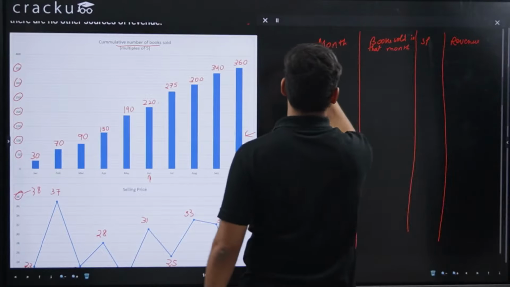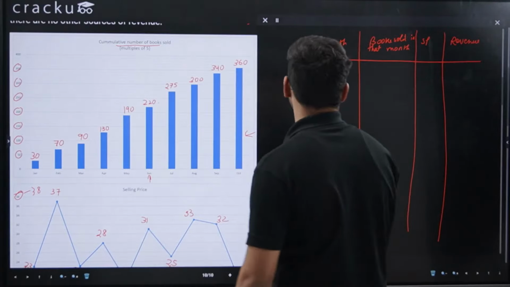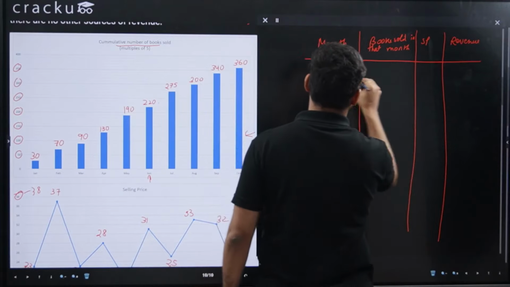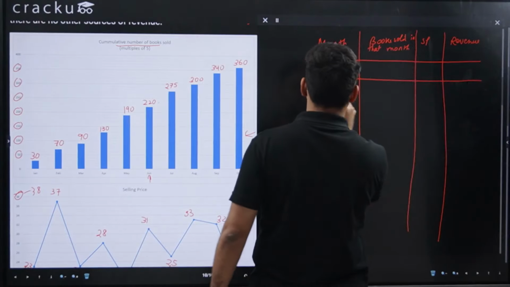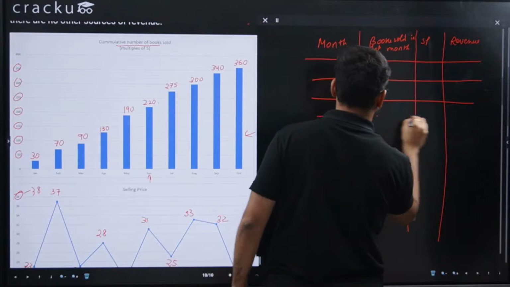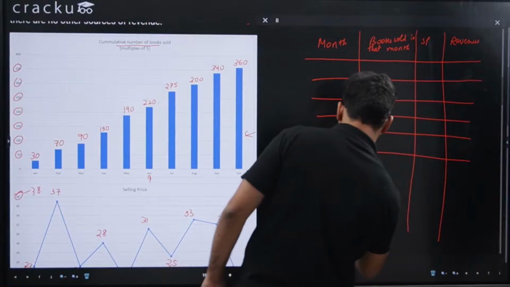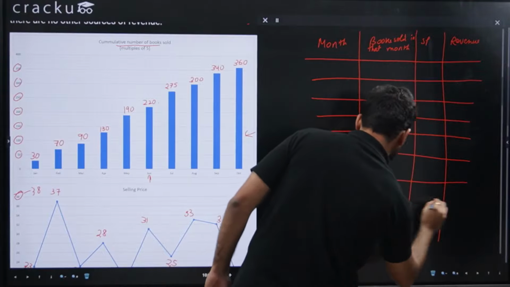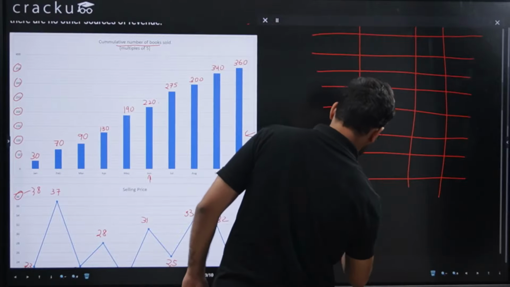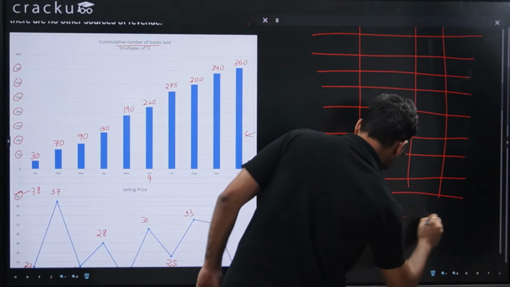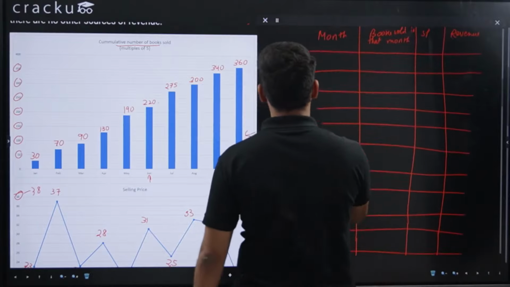So we have to calculate the revenue as well, because it is discussing the revenue, and even the questions are on revenue. Now let me just draw 10 entries: 1, 2, 3, 4, 5, 6, 7, 8, 9 and 10. Okay, so let's go one by one.